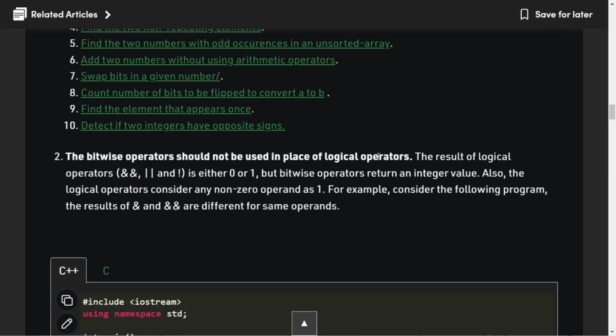Okay, fine. So bitwise operators should not be confused with logical operators. There is a difference between logical operator and bitwise operator, because bitwise AND is just a single symbol of AND, but logical AND is two times AND. So sometimes people get confused about that, but don't get confused. There is a difference between logical operators and bitwise operators.